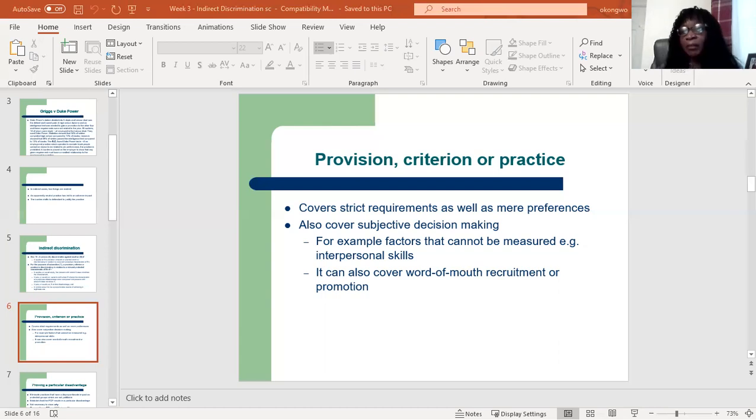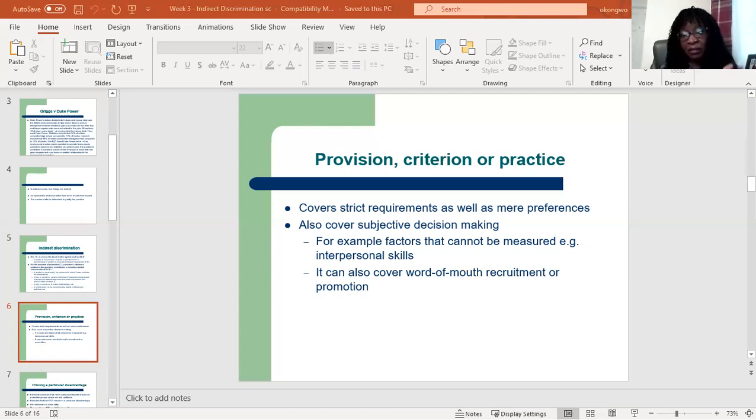A PCP could also cover an employer's subjective decision, which he made before choosing an applicant to give them the job. So things like deciding to give an applicant a job because they had good interpersonal skills. That is a subjective decision, and that can also count as a PCP. It is subjective because interpersonal skills cannot be measured, because what I may consider as good interpersonal skills, another person may not see as good. So therefore, a subjective assessment made by an employer can count as a PCP.